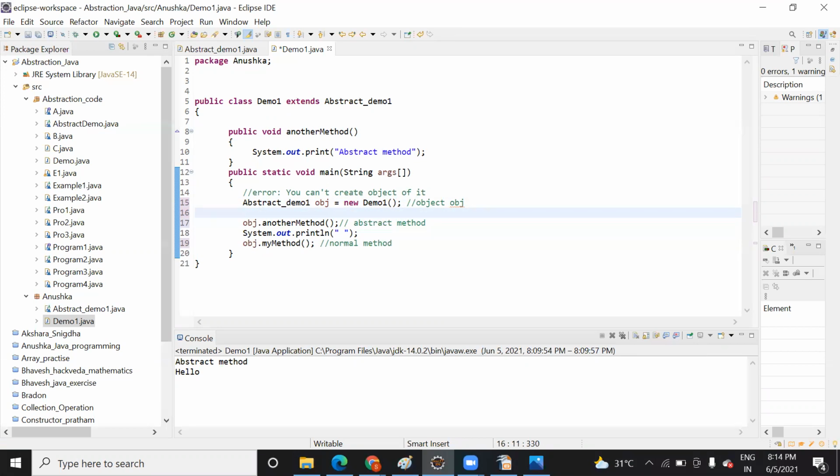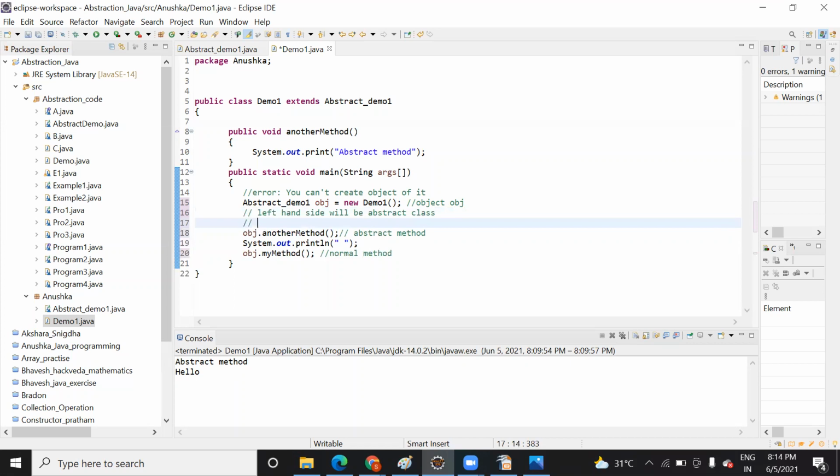And remember one thing, the left hand side will be your abstract class name. Right hand side will be the class that is going to provide a body to the abstract method.